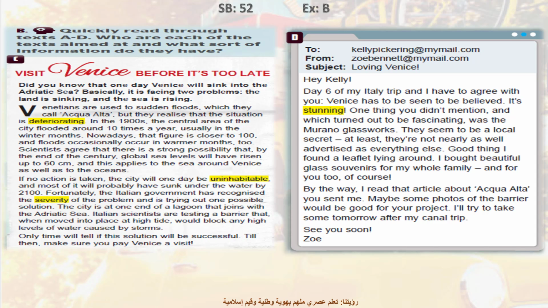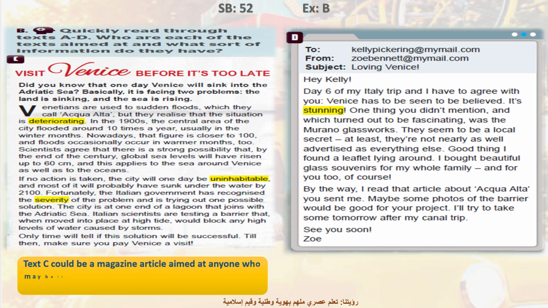Here are the answers. Text C could be a magazine article aimed at anyone who may be interested in learning some interesting facts about Venice. Alright?